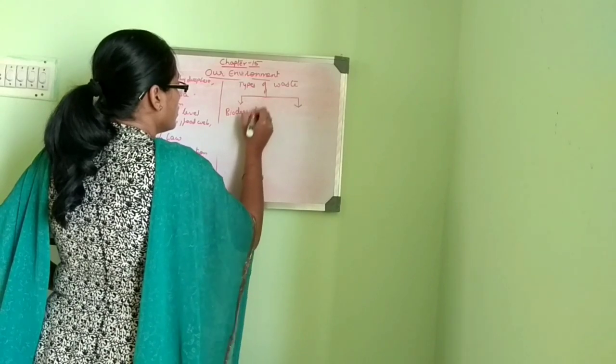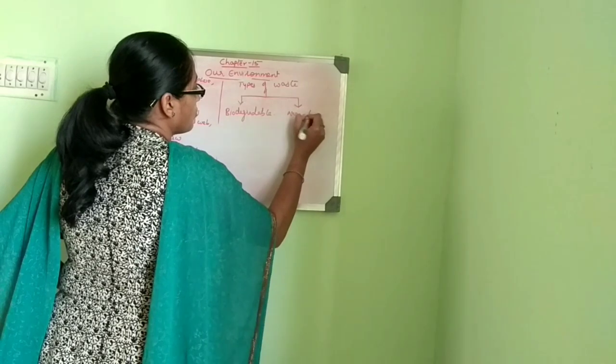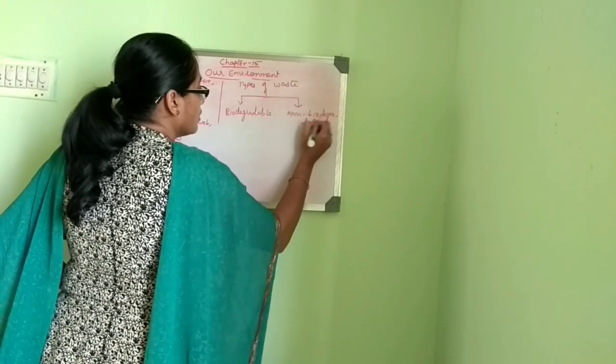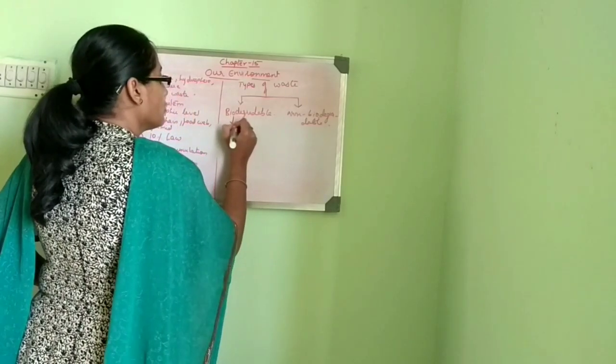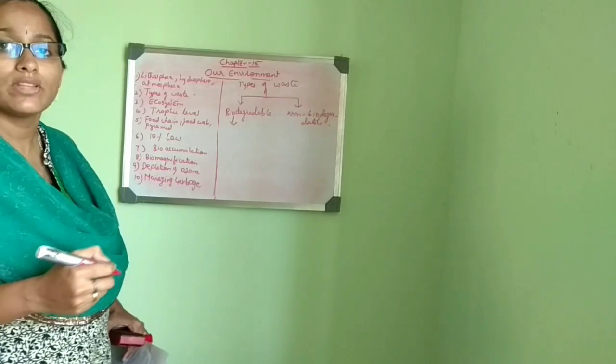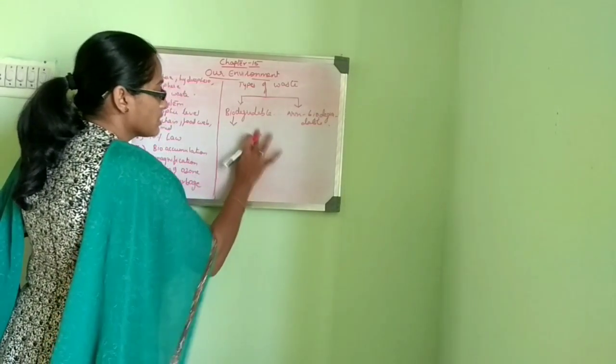Biodegradable and non-biodegradable. So the name itself suggests that biodegradable wastes are those wastes that can be decomposed by certain microorganisms.